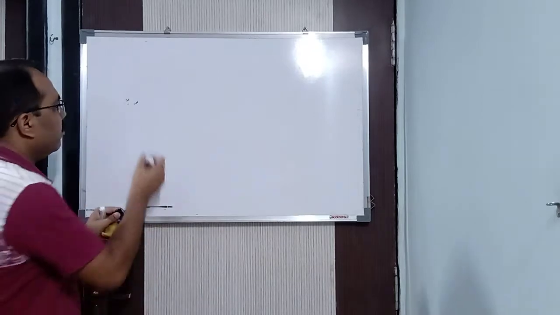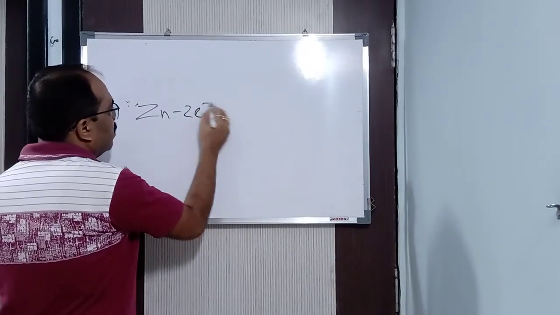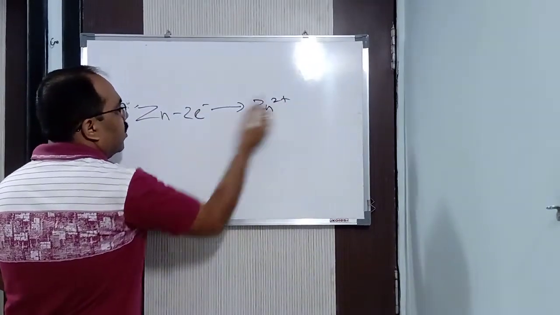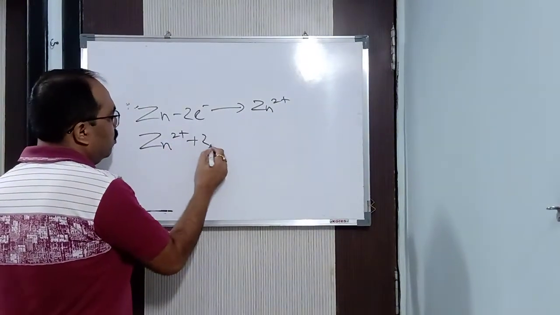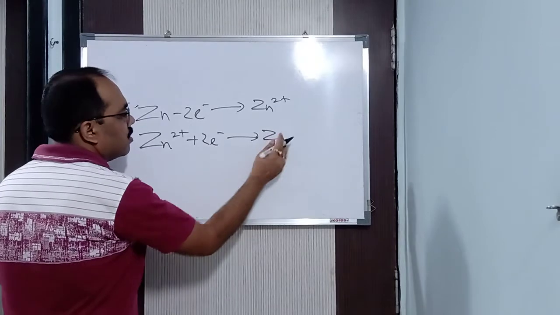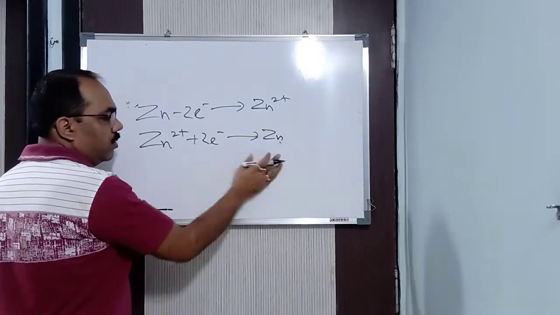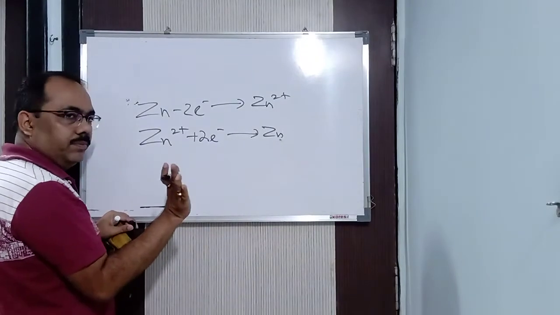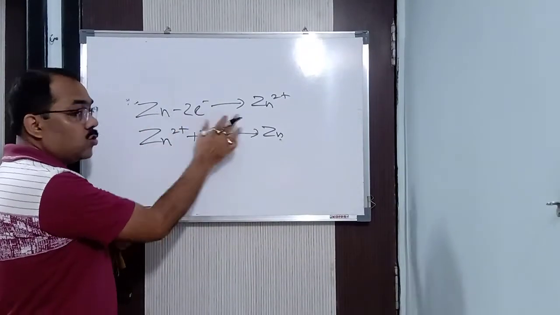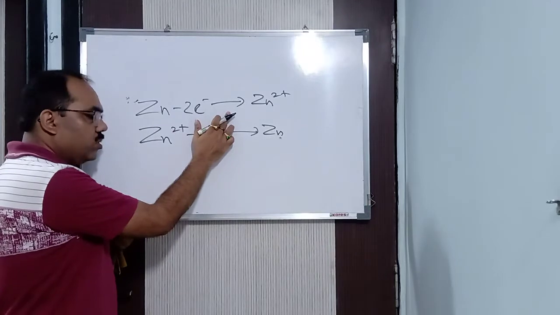Alright, see the reaction. If I write Zn minus 2e minus, it is Zn2+. What is this? It is oxidation. But if I write Zn2+ plus 2e minus, it will give you what? Zn. This is a reduction. This is of course not possible. Clear? Why is it not possible? Because zinc does not have a tendency to gain. Alright, the zinc electrode has a tendency to lose electrons.